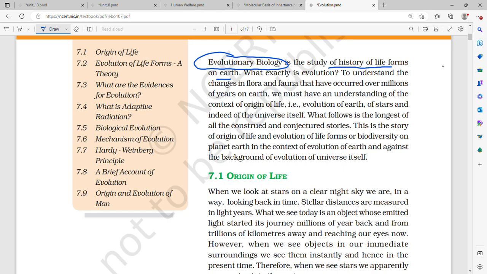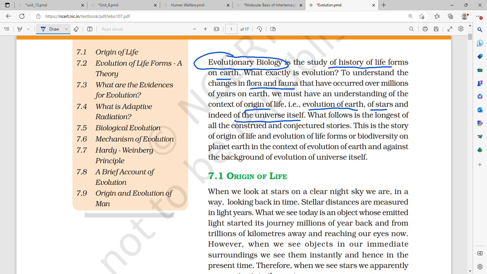To understand the changes in flora and fauna that have occurred over millions of years on Earth, we must have an understanding of the context of origin of life. We have to understand how life originated, how evolution of Earth, stars, and indeed the universe itself took place.